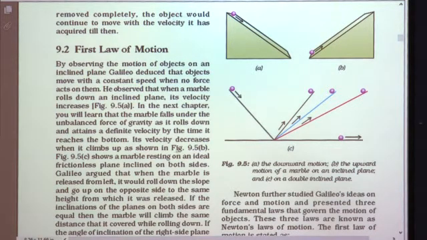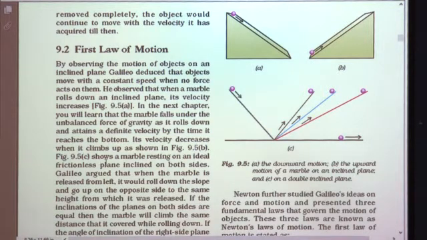Its velocity decreases when it climbs up, as shown in the second figure, that is figure 9.5b. When a marble rolls down, it is under the influence of the force of gravity, that is why velocity increases. And when the marble climbs the inclined plane, it has to do work against the force of gravity. So, in that case the velocity decreases.